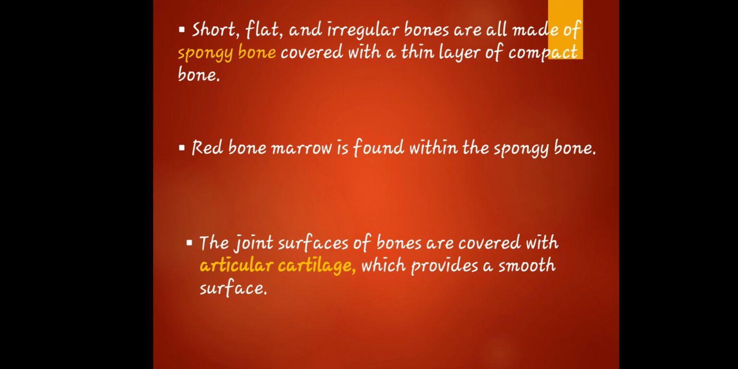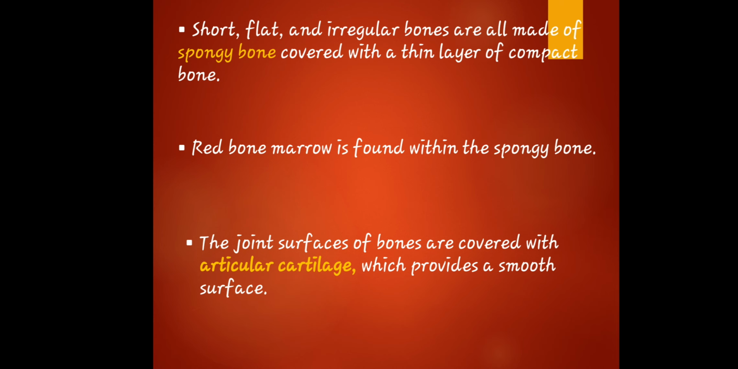Okay? So now, the short, flat, and irregular bones are all made of spongy bone, covered with a thin layer called compact bone. Red bone marrow is found within the spongy bone. The joint surfaces of bones are covered with articular cartilage, which provides a smooth surface. So always remember that short, flat, and irregular bones are all made up of spongy bone.